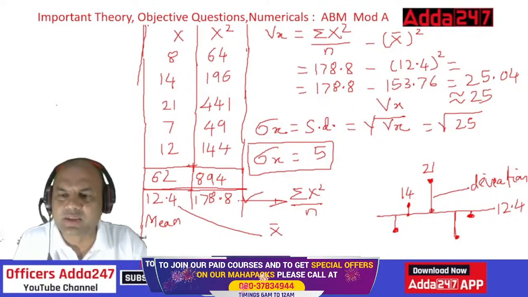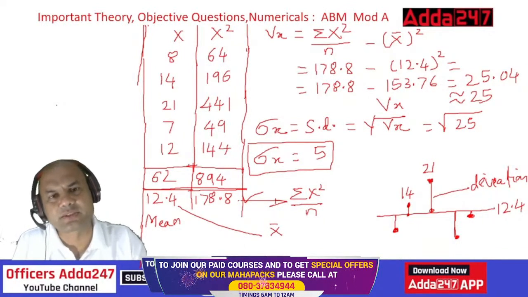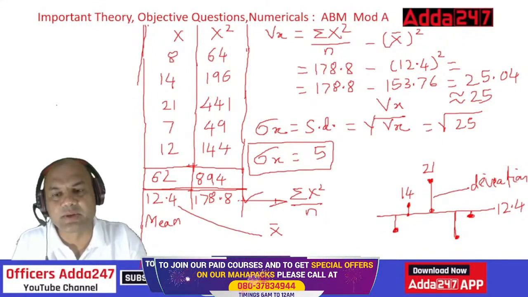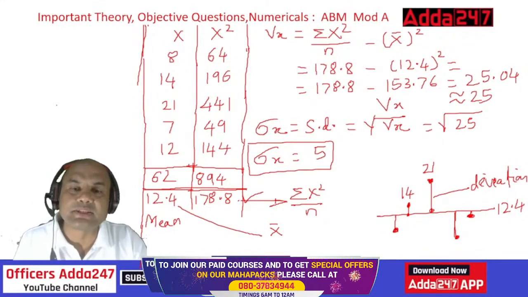Don't use this difference, then square. This is just for explanation. We are not here to do a PhD on standard deviation, right? Or variance. We have to clear CAIIB exam. So this is the basic numerical.